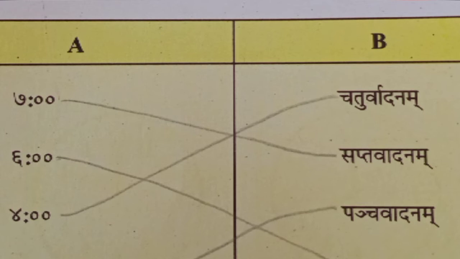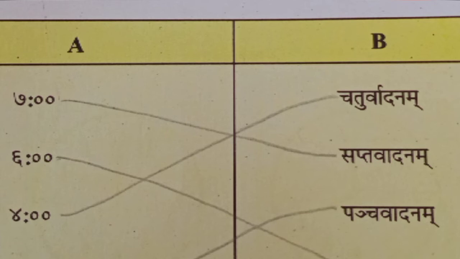Saptavadanam is the right answer. So we can join 7 with Saptavadanam. Then next one is 6 o'clock. 6 o'clock means Shadvadanam. The next one is 4 o'clock.